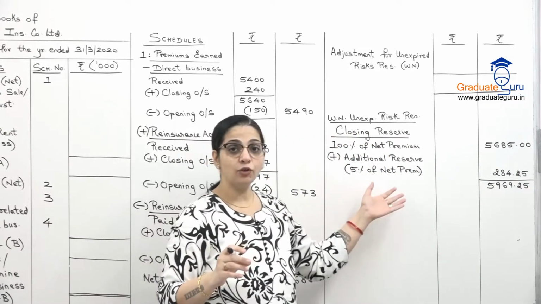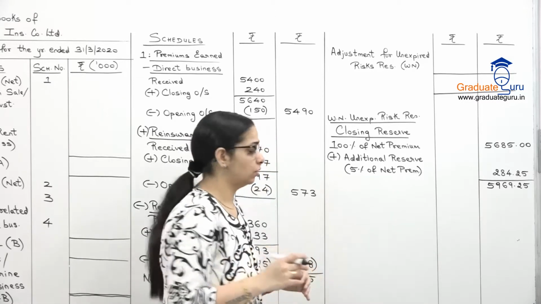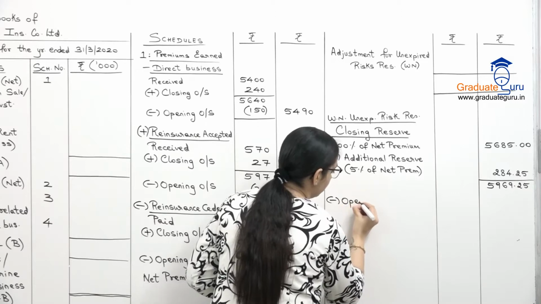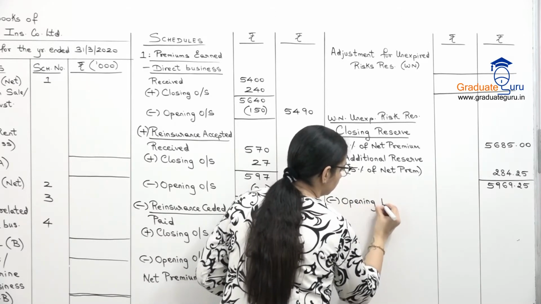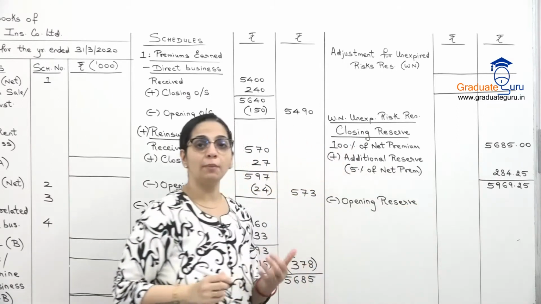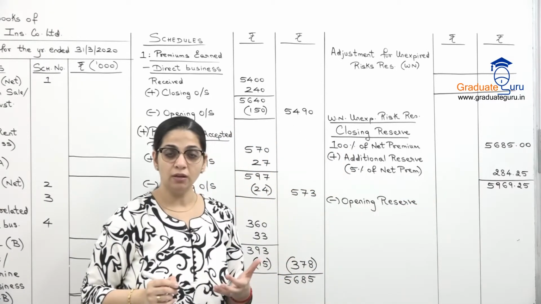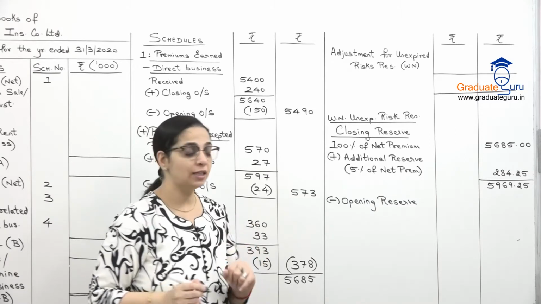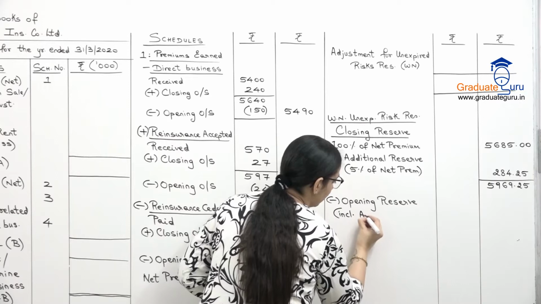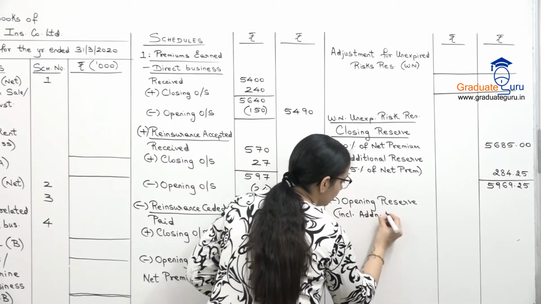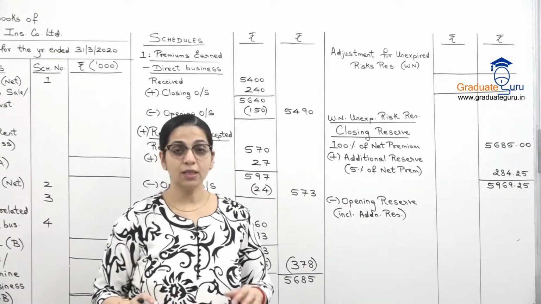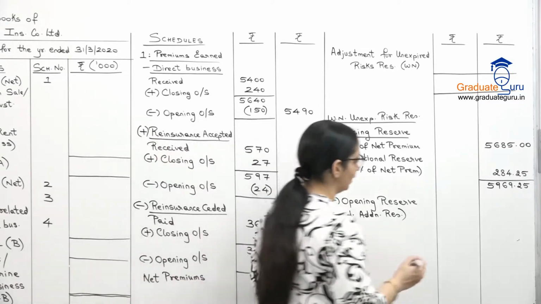पर इसे we have to compare with our opening reserve. So we always subtract opening reserve, and opening reserve का जो हमें amount दिया है in our adjustment, it already includes the additional reserve. So I will just put over here including additional reserve, and that amount given to us is 11475.